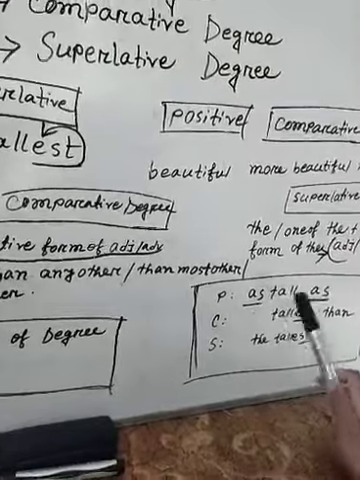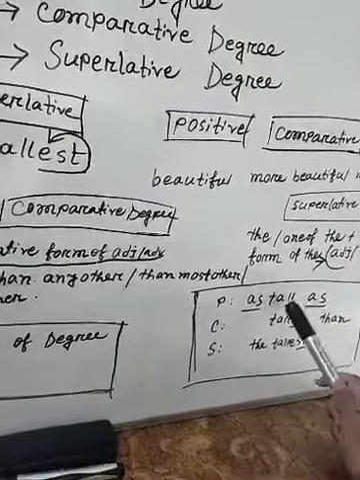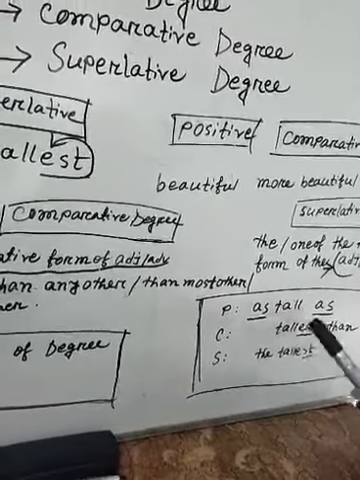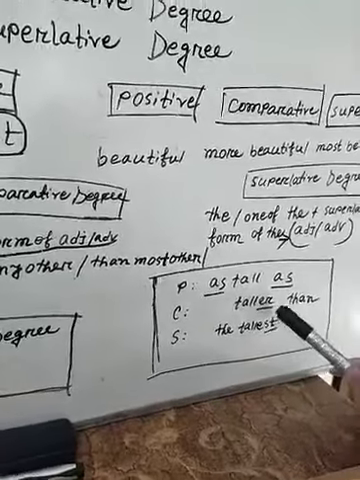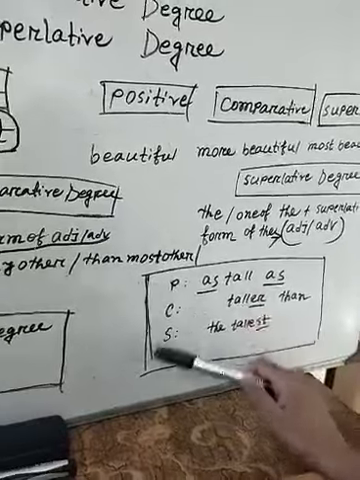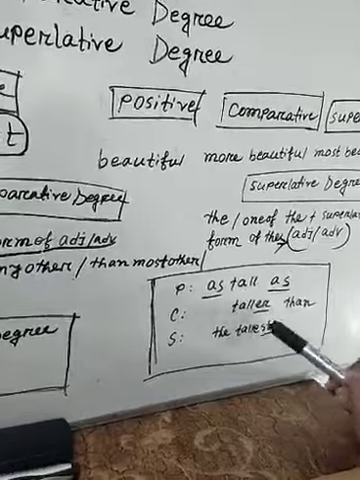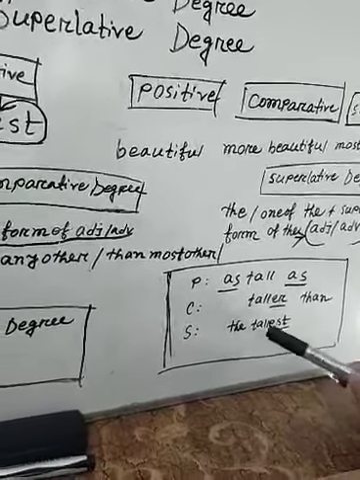And if I turn the degree into comparative form, then I can't use "tall", I have to use "taller". I mean here I use "er", and must use "than". There are three degrees here, and these are the differences. In superlative degree we get "tallest".